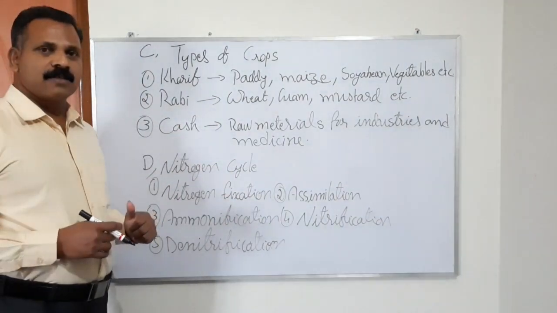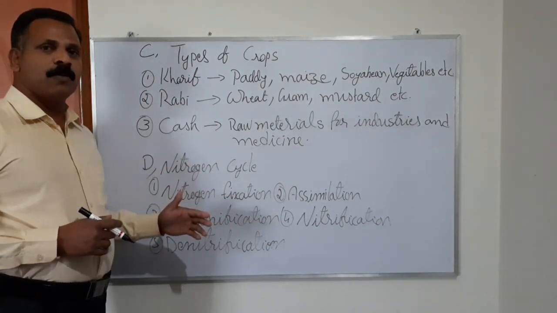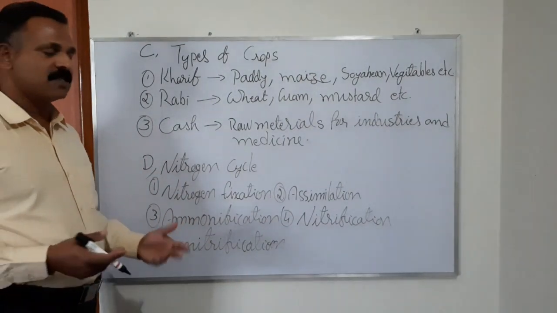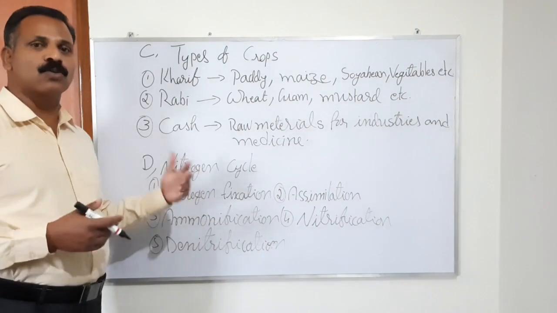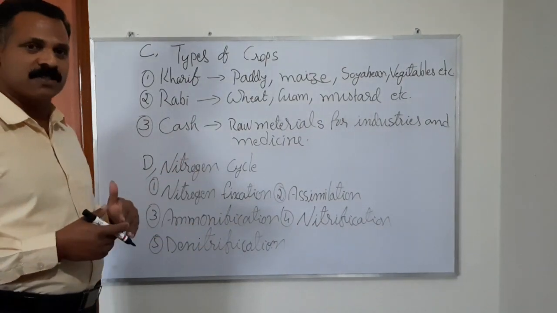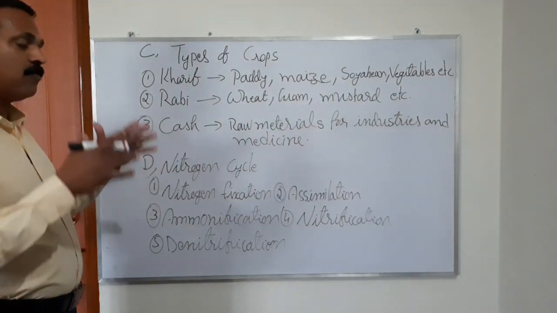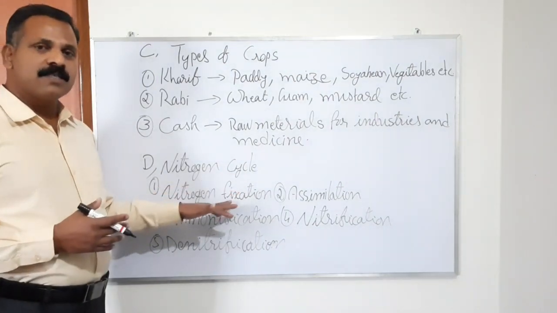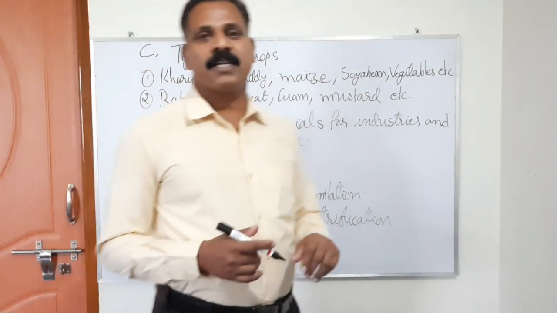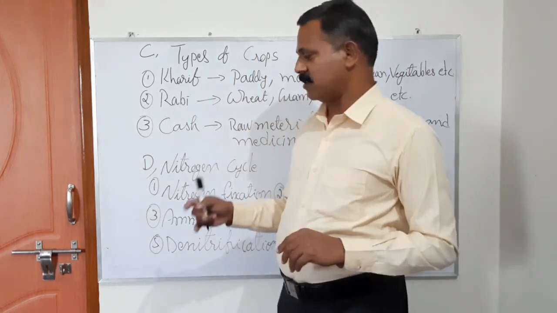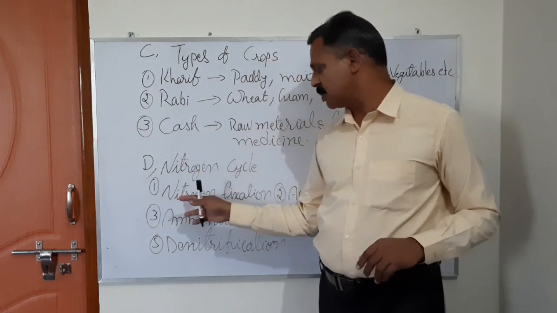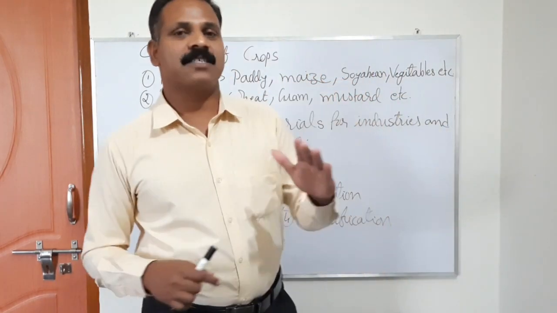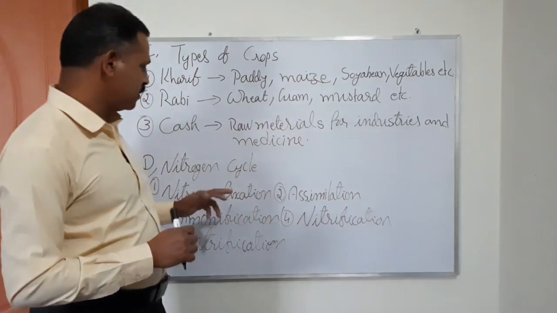Nitrogen in the air is converted by plants into nitrates or nitrites, ammonia, through their roots, through their biological procedures. This conversion of atmospheric nitrogen is called nitrogen fixation. This is done in two ways. There are two methods. First is atmospheric nitrogen fixation. What is atmospheric nitrogen fixation?